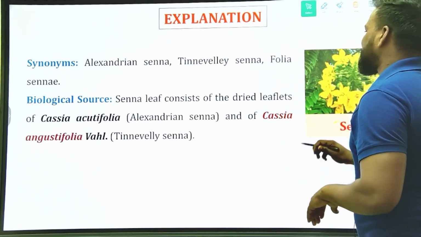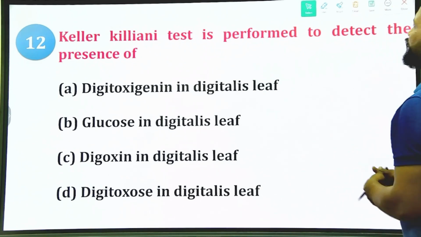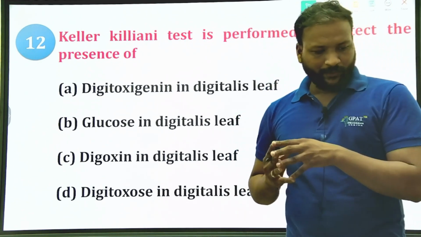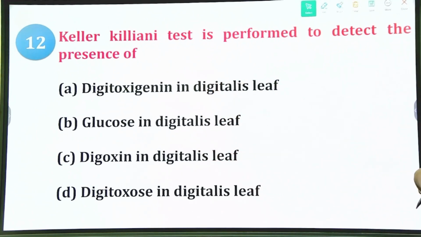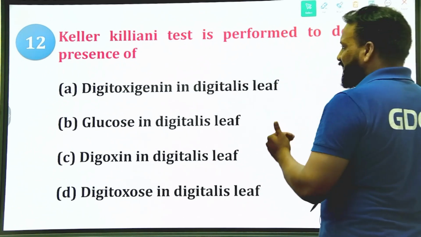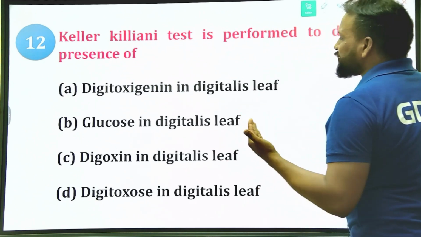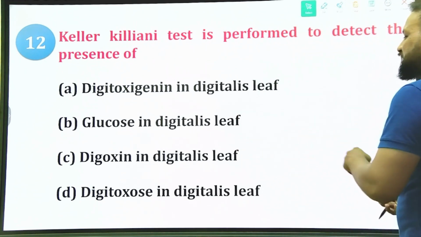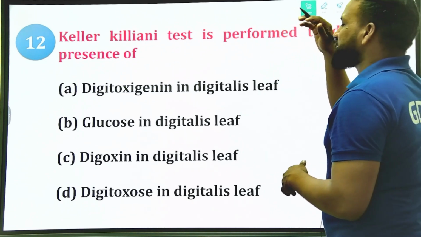Clear? Next. The Keller-Kiliani test is performed to detect the presence of what? The Keller-Kiliani test is a glycoside test, we know already. But which of the following is tested by the Keller-Kiliani test? Option A, digitoxigenin in Digitalis leaf; glucose in Digitalis leaf; digoxin in Digitalis leaf; and digitoxose in Digitalis leaf. What is that test for?